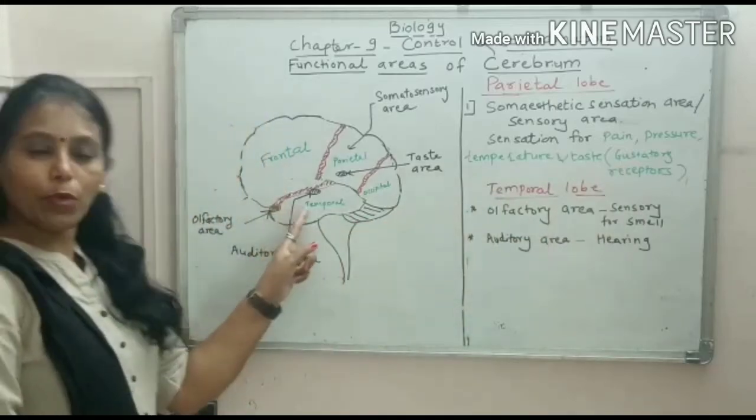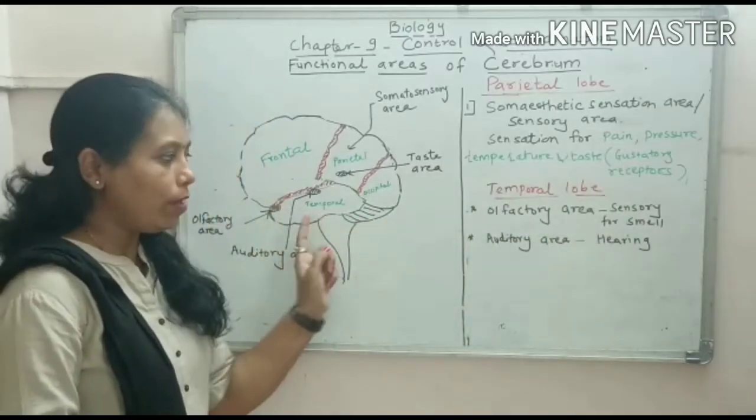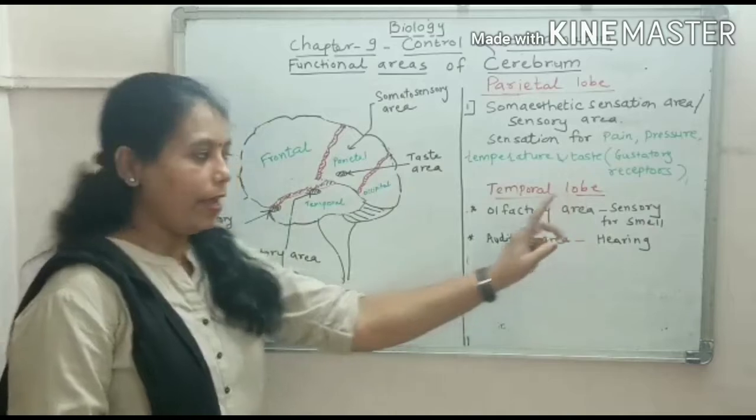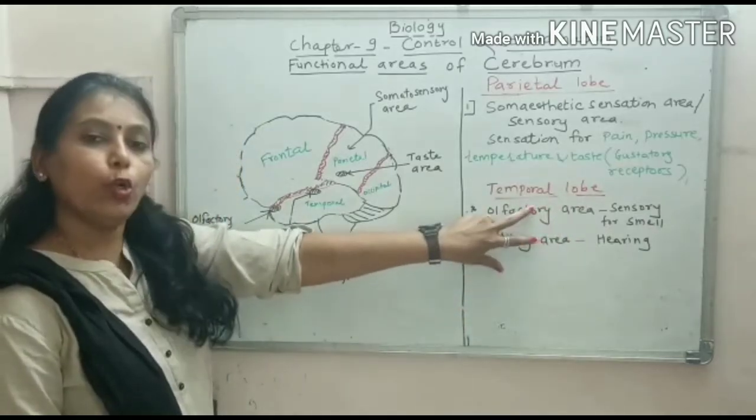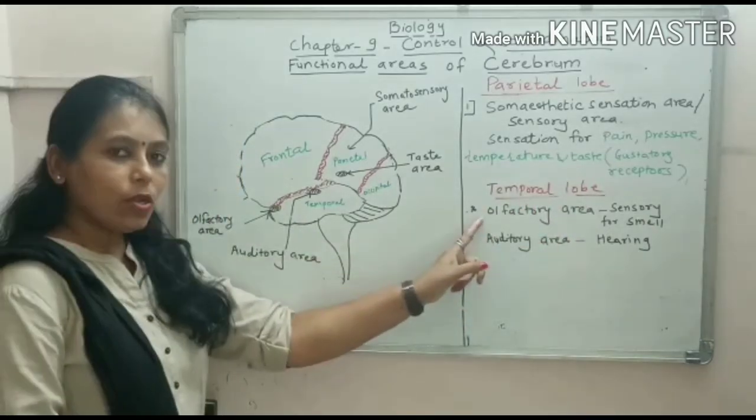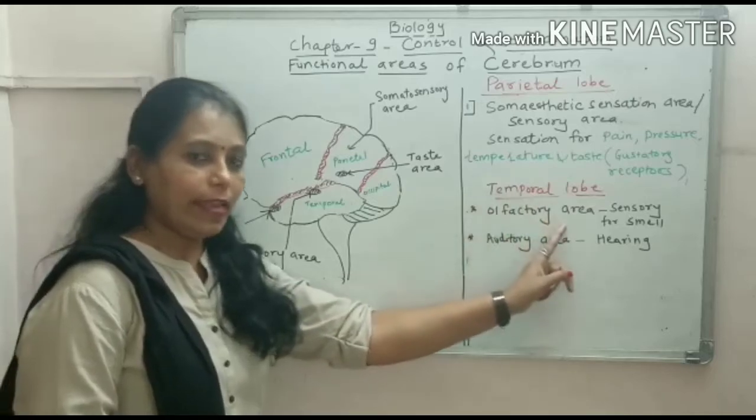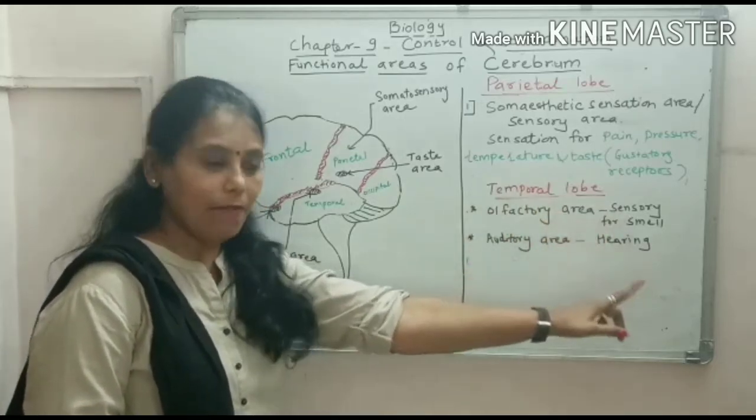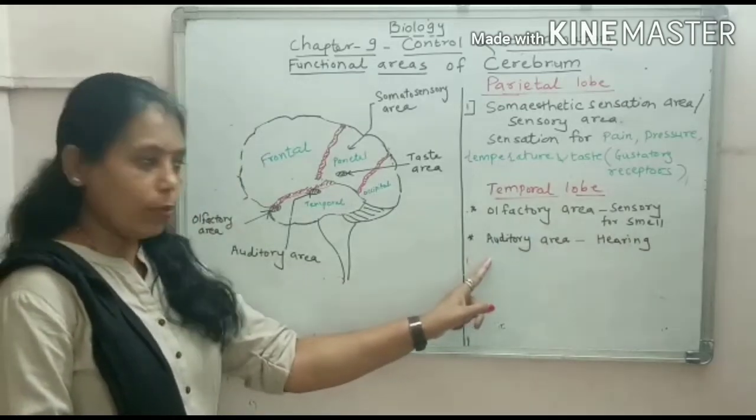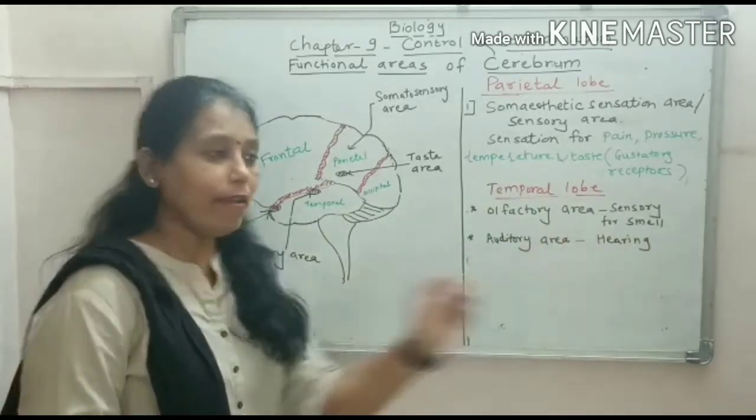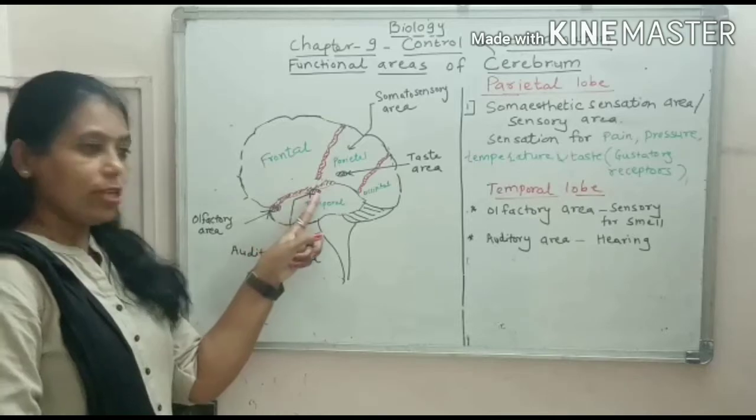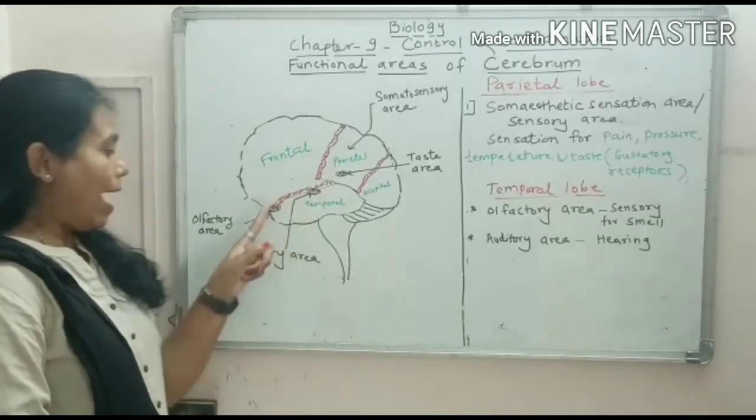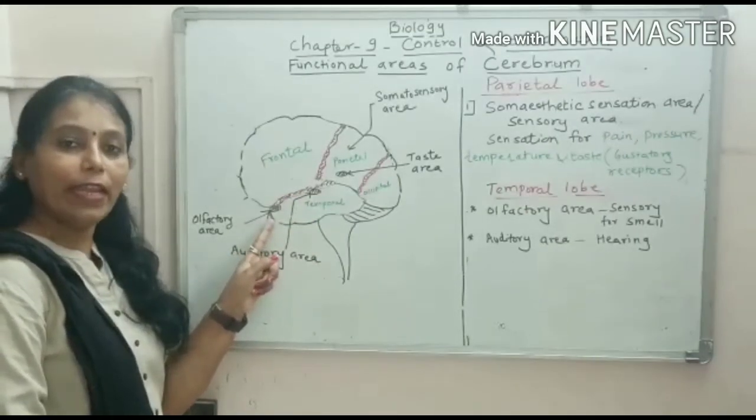Now come to the temporal lobe. This temporal lobe has two main areas. One is called the olfactory area, which is the sensory area for smell, and the second is the auditory area, which is for hearing. Now let us see, this is the auditory area and this is the olfactory area.